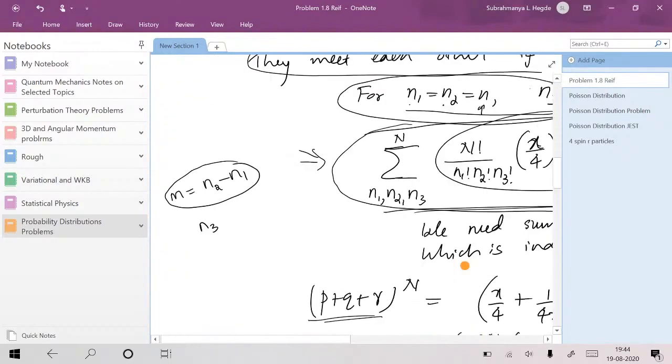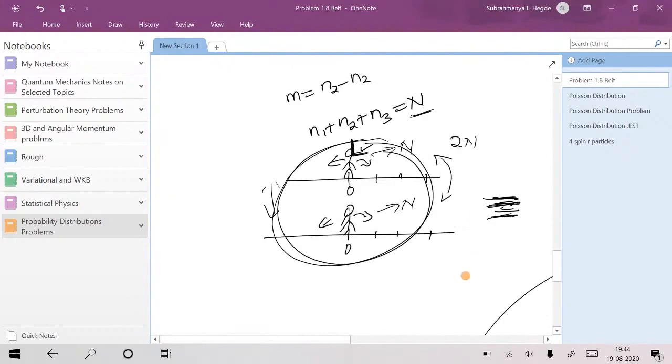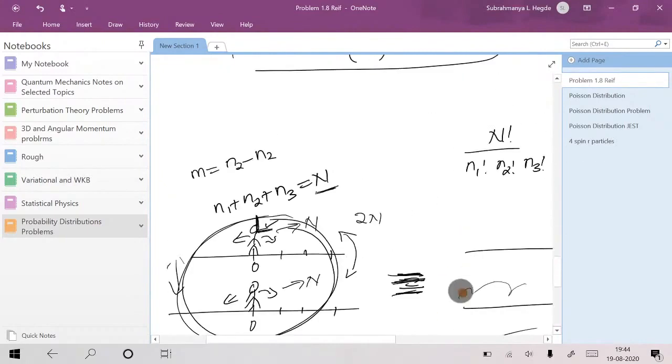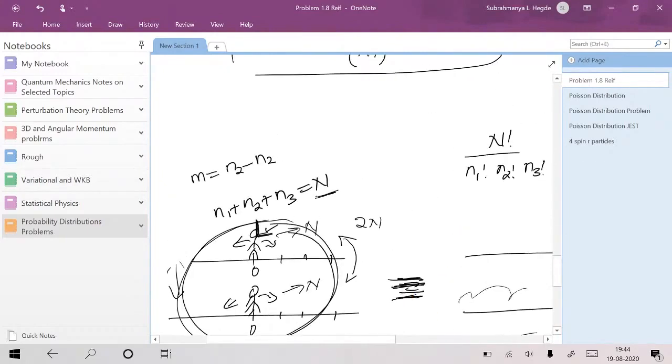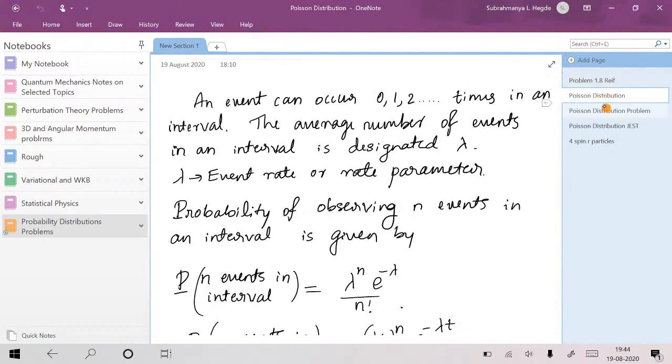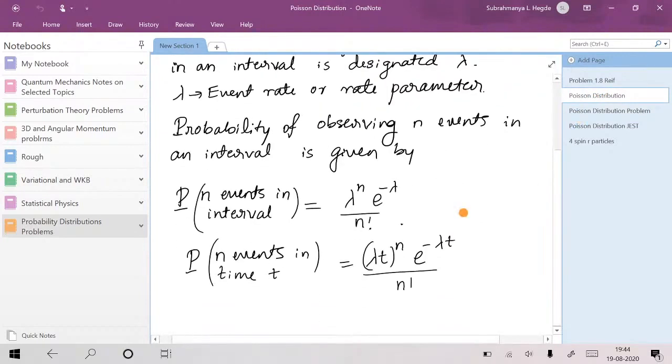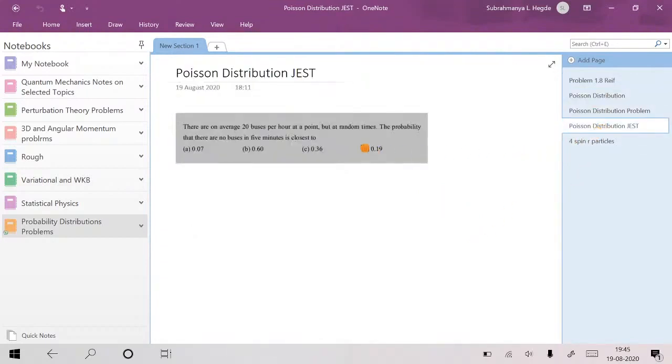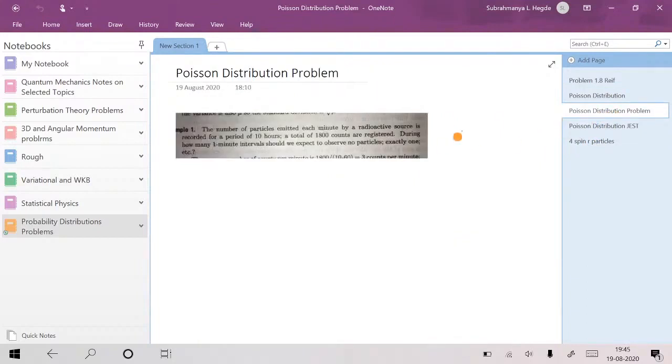I think we spent a lot of time, but anyway, it was a good discussion. Actually, I want to discuss Poisson distribution and its application. We shall do it tomorrow afternoon, okay? One short session. Whatever I told about Poisson distribution, you can write in this way also. And you have a couple of questions on that. We shall solve some questions on Poisson distribution also.